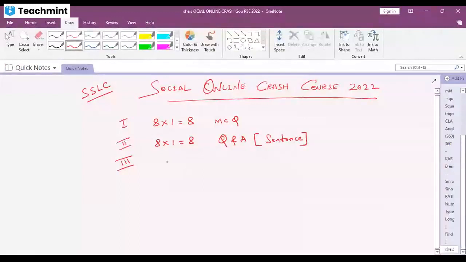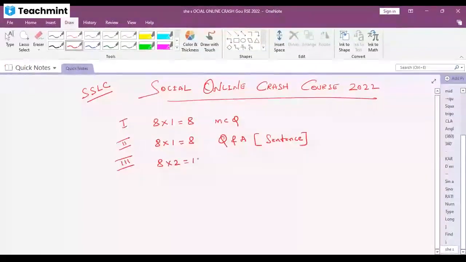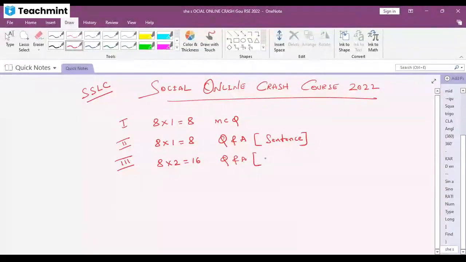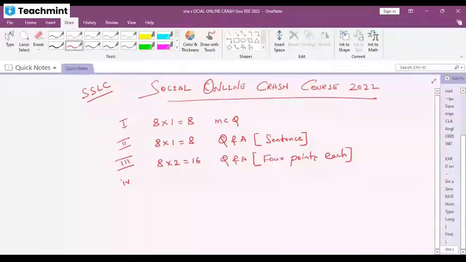In the third main, you have 8 questions. Each question carries 2 marks. Total 16. This is your question and answer type. In the question itself, they have given 4 points. Minimum 4 points should be there for each question.